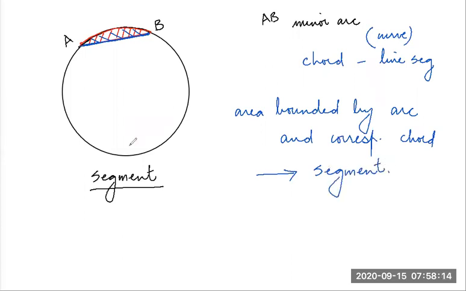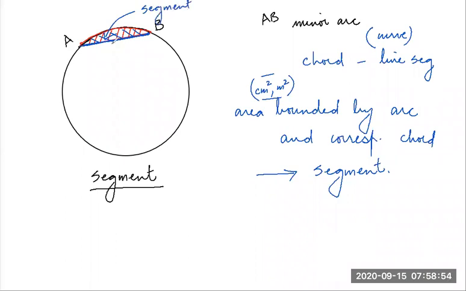All right, once again, this area, obviously its units will be centimeter square or meter square or whatever it is, right? So what is a segment? Let's take arc AB, and then corresponding to the same arc, the end points of the arc, if we join, we get a chord AB, right? The area in between arc AB and chord AB, this area is known as segment.